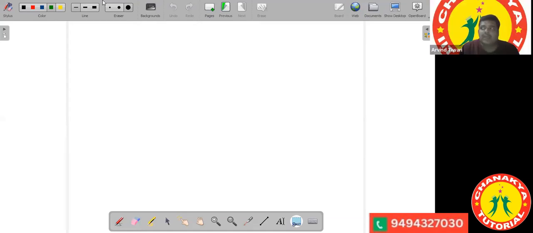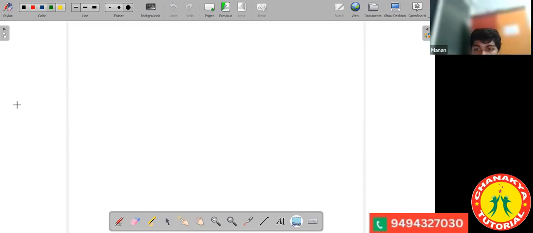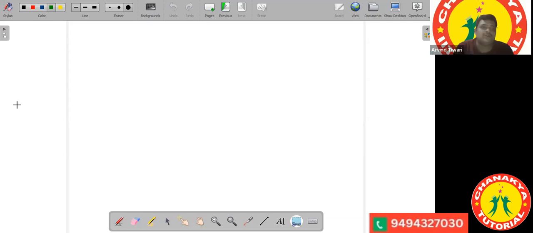Budding. Okay. An organism which shows spore formation. Manan. Rhizopus. Very good.